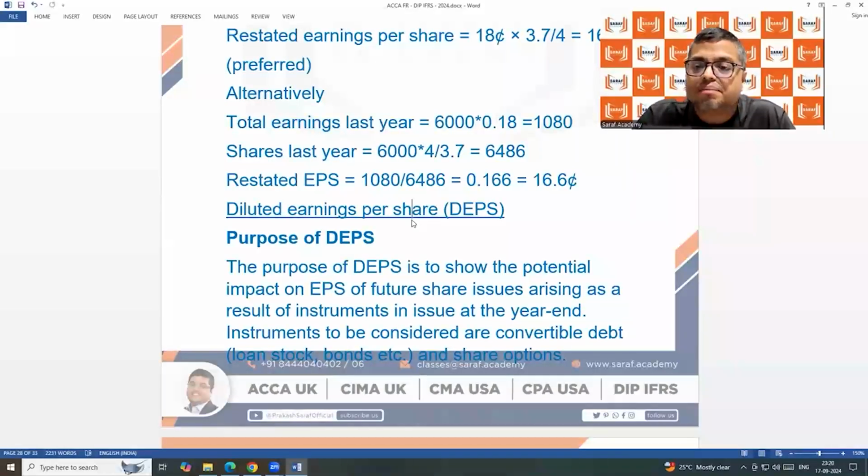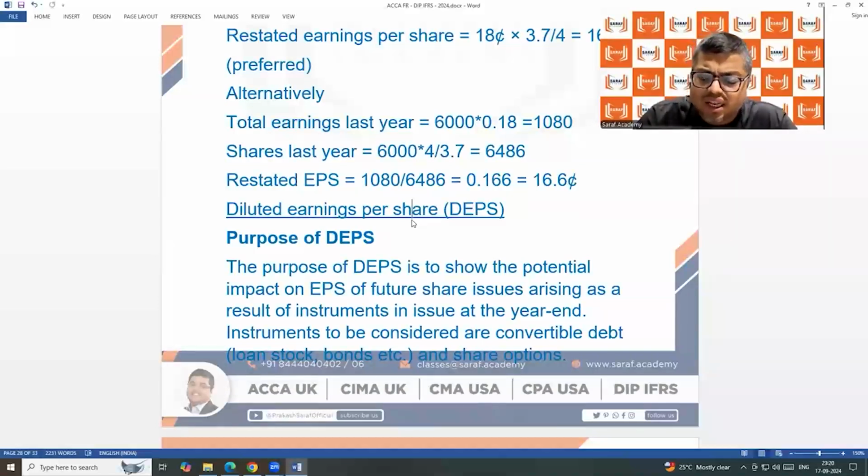These are some of the examples. All these examples which I said, convertible debenture, ESOP, debenture with warrants, all these types of instruments are called potential equity instruments. Potential means those instruments which will become shares in future.